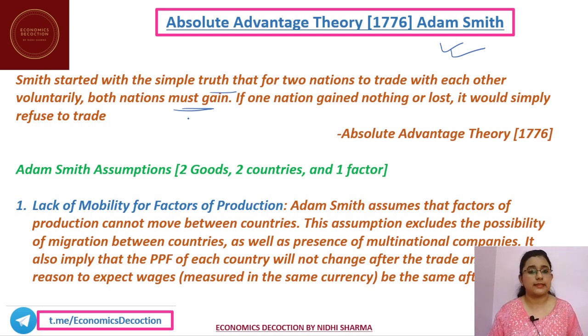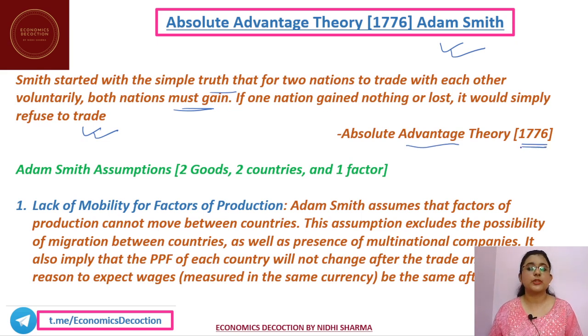Unlike the mercantilists, who considered international trade to be a zero sum game. But here, Adam Smith argued that no, international trade is a positive sum game, because countries will only trade if they both gain voluntarily. Okay, so if one nation gained nothing or lost, it would simply refuse to trade. That means both should gain, only then the trade will take place. So this is the starting point of the absolute advantage theory, which was given in 1776.